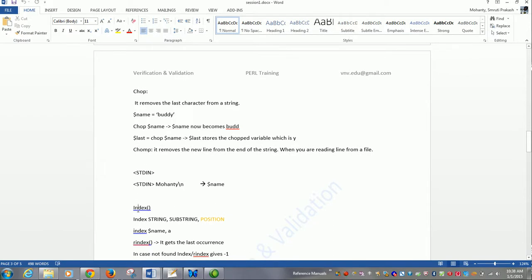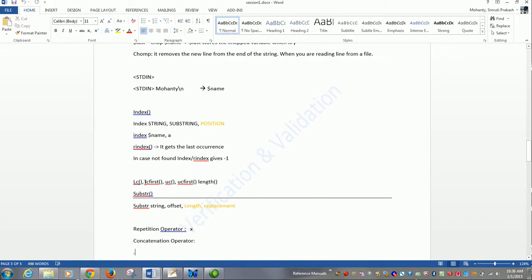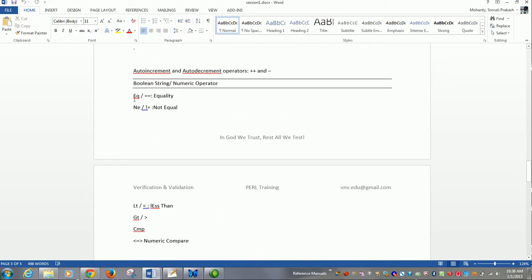We learned about index. We learned about rindex. We learned about lcfirst, the substr function, the repetition operator, the concatenation operator. Auto increment and auto decrement operators were given as part of an assignment. We also learned about the Boolean, string and numeric operators.